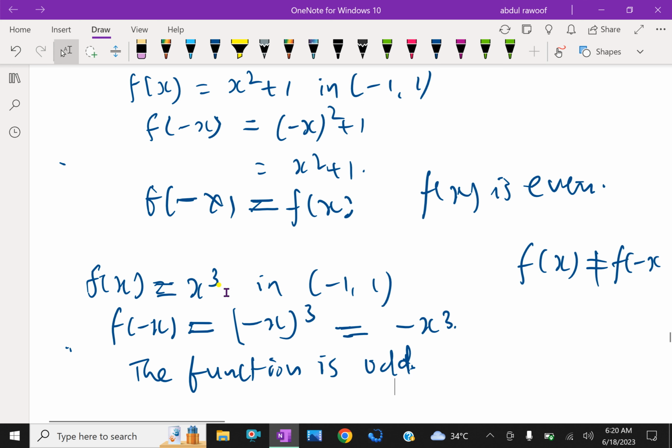In further videos we will discuss even and odd functions, some examples, as well as more examples on Fourier series.